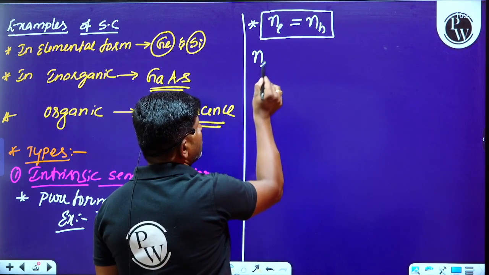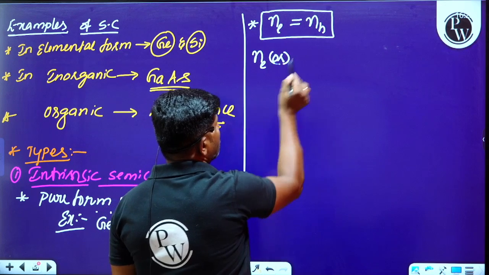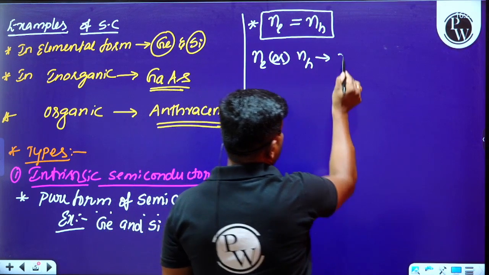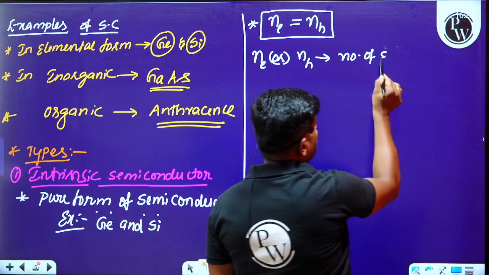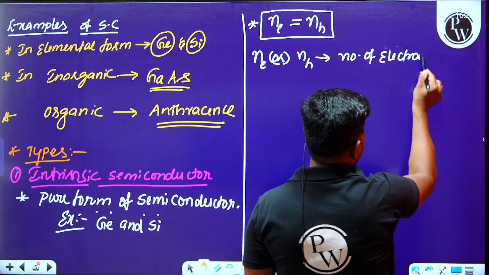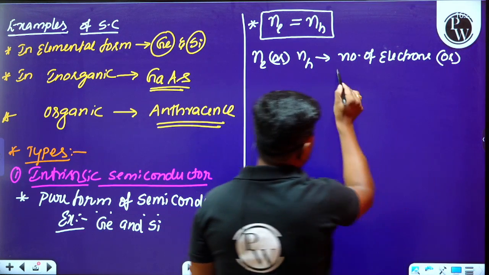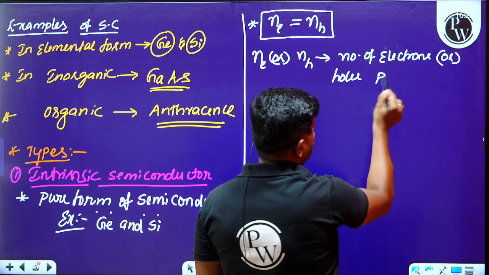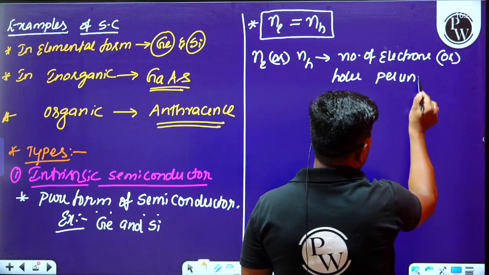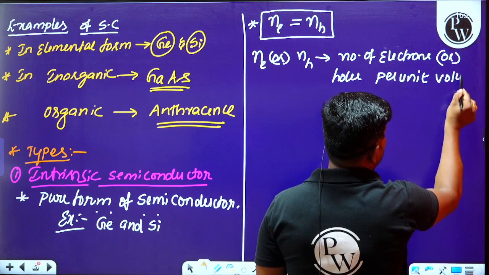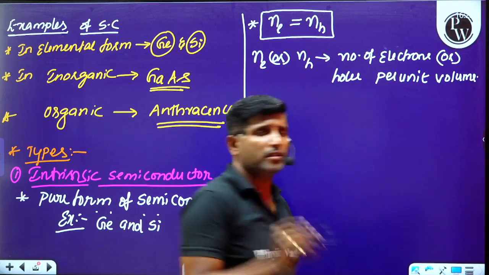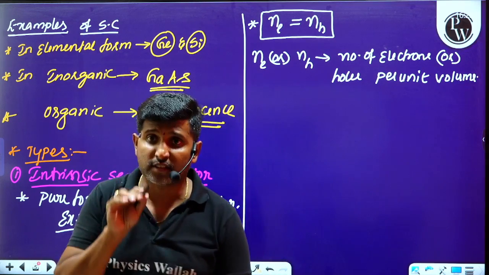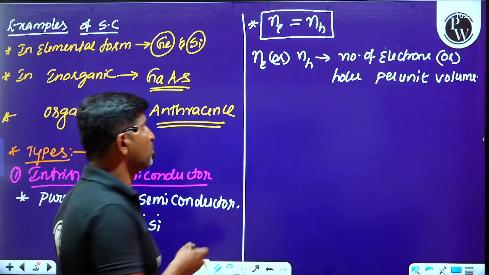What is Ne or NH? Here Ne or NH represents the number of electrons or holes per unit volume, or simply we can also call it electron concentration or hole concentration. We have to think.